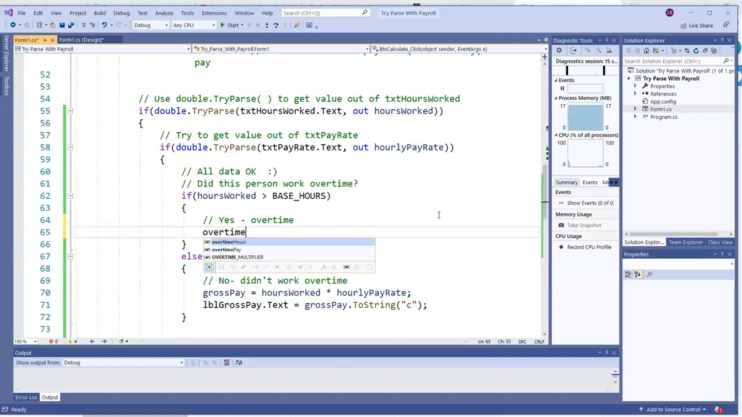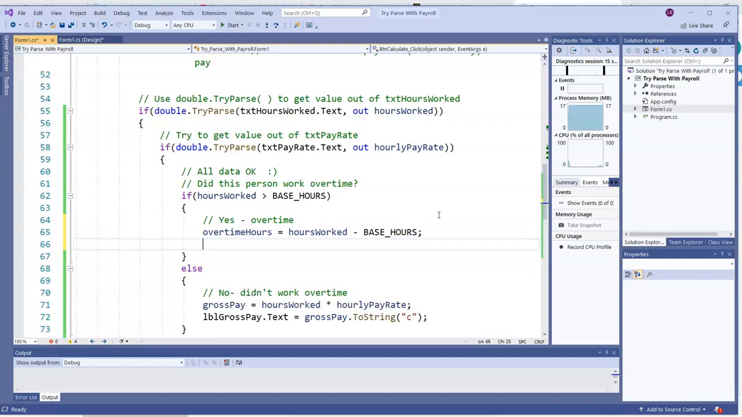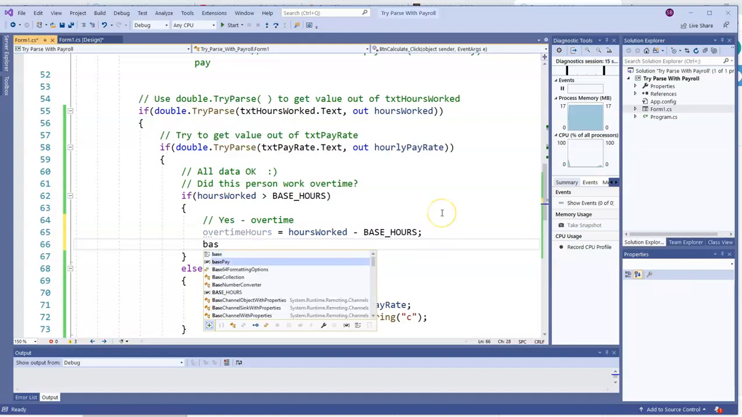One thing we have to do is calculate overtime hours. So if you worked 43 hours, 43 minus 40 is 3 overtime hours. So it's hours worked minus base hours. Again, the base hours is 40, but we're ready if any time in the future that ever changes to a different value. So now we know how many overtime hours they worked. Again, the total hours they worked minus the base hours.